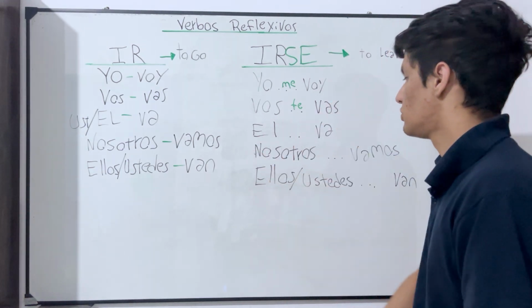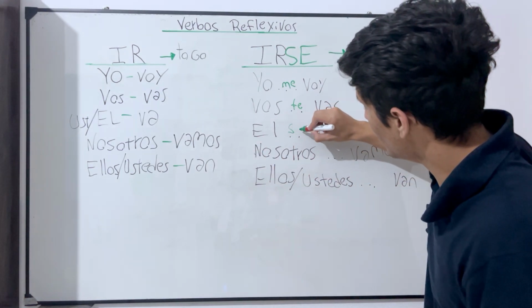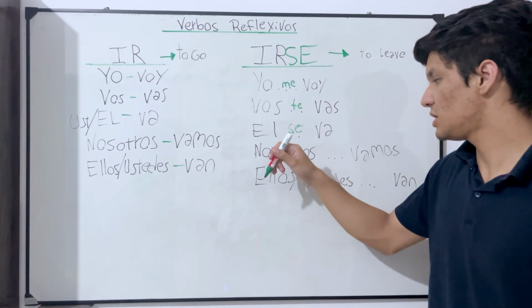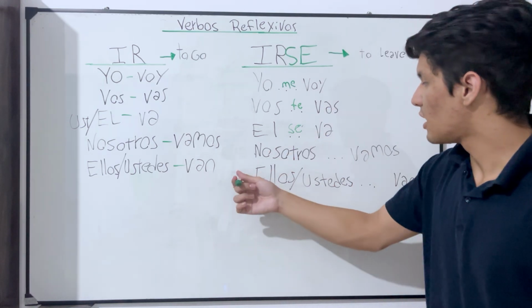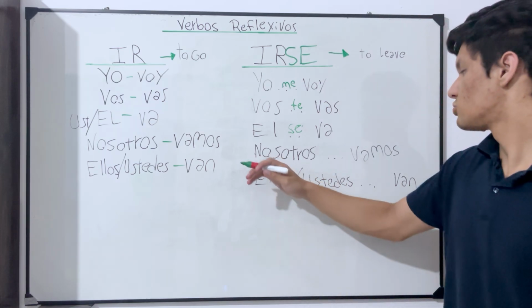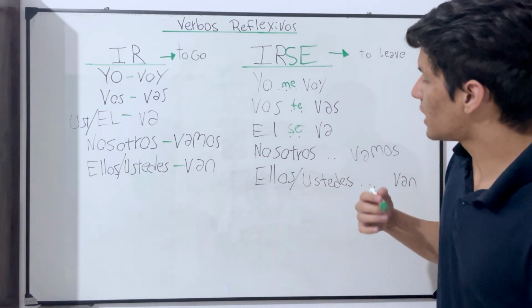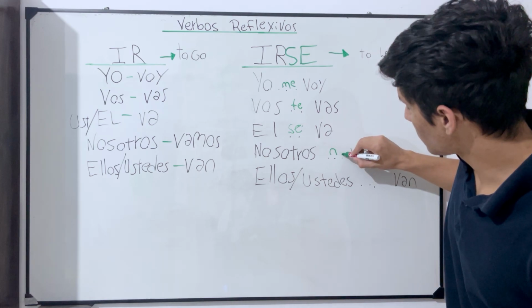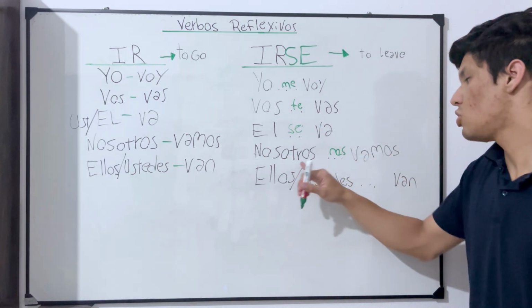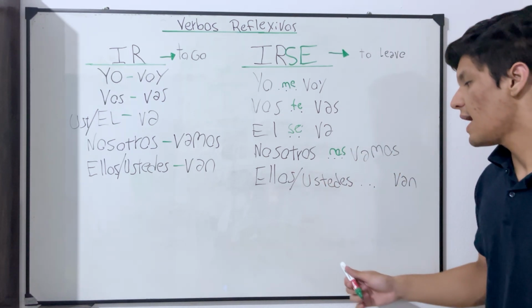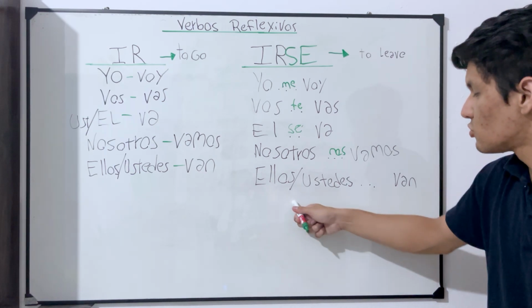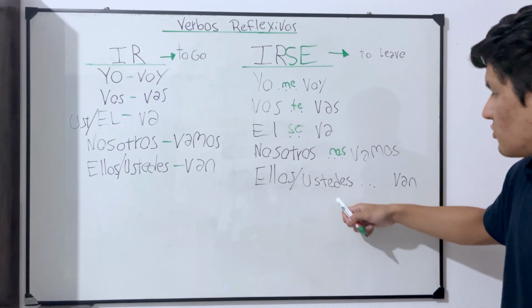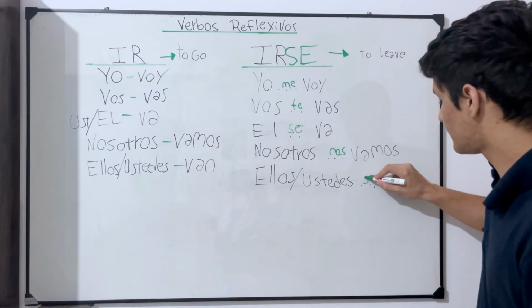For él, ella, or usted, we are going to say se, which means he leaves, she leaves, etc. Then nosotros, nosotras: nosotros vamos. Here, what we add is the pronoun nos: nosotros nos vamos. And the last two, ellos, ellas, o ustedes, you all, you are going to say se.